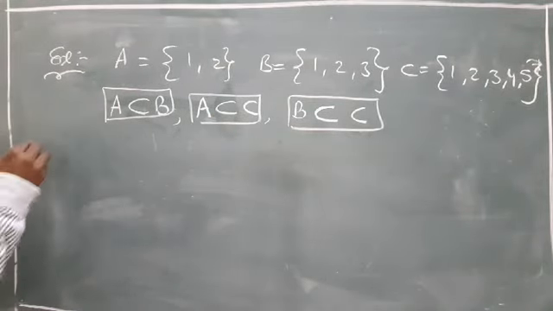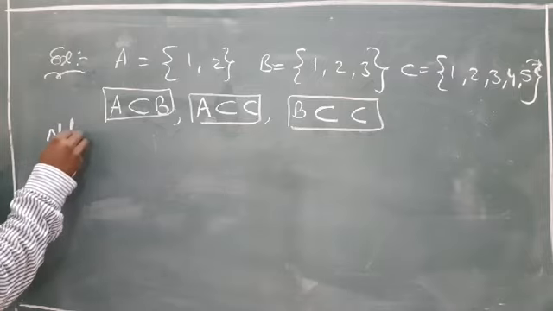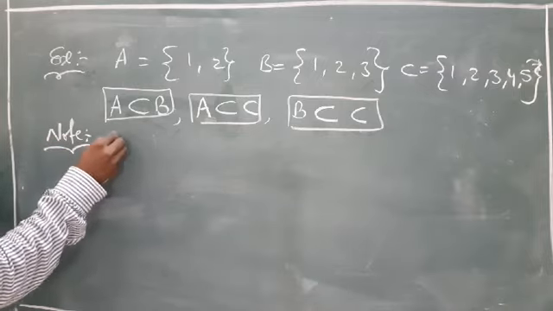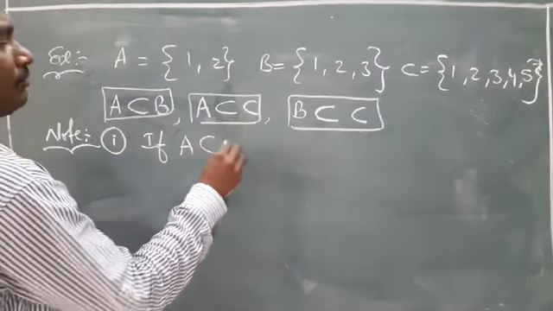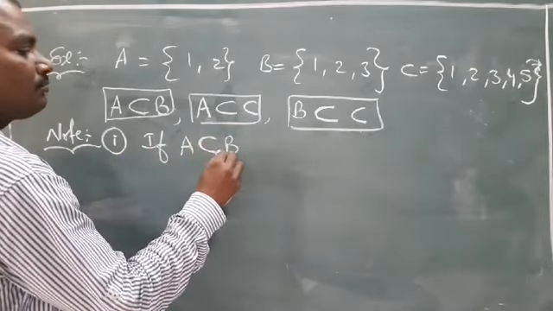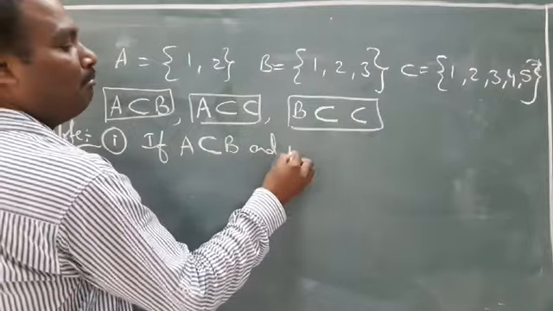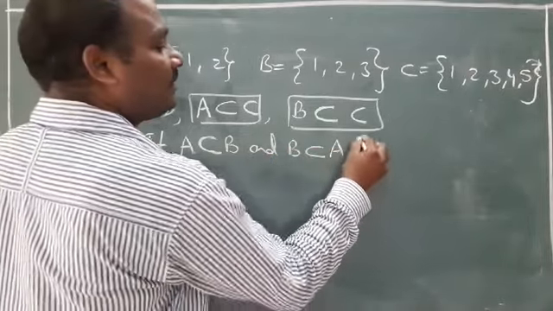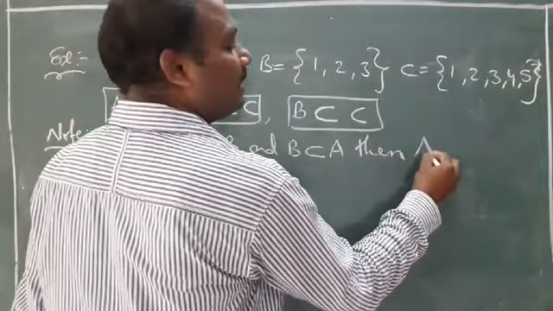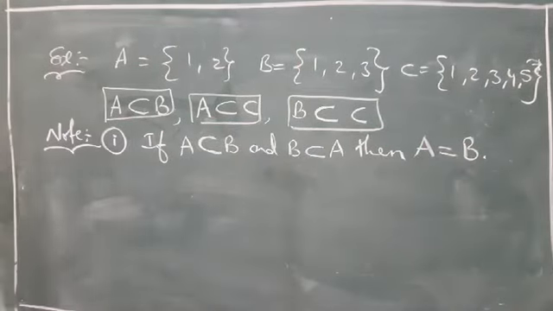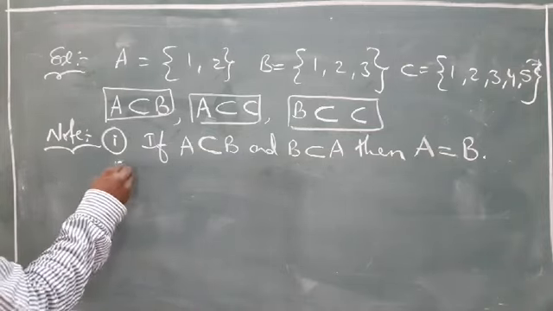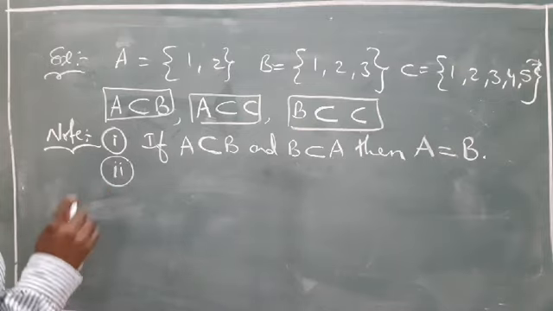Okay? Note points here. First point, a very important point. If A is a subset of B, and B is a subset of A, then automatically the sets are equal, A equals B. Two sets are equal: A is a subset of B, B is a subset of A, then A equals B. Second point, most very important one.